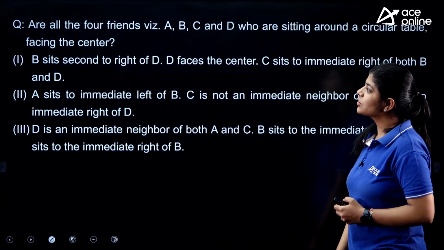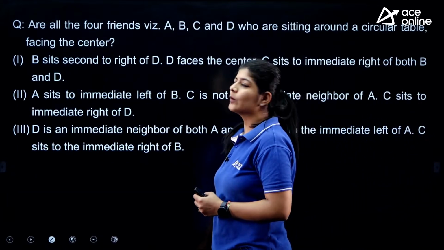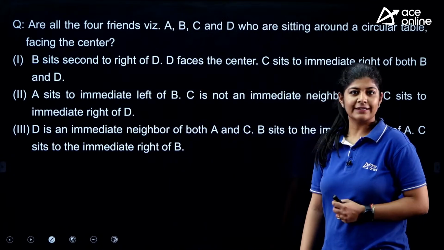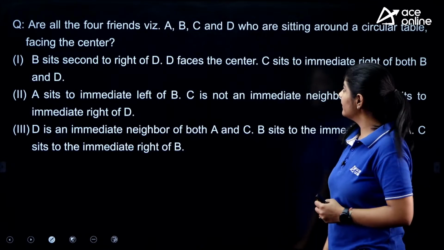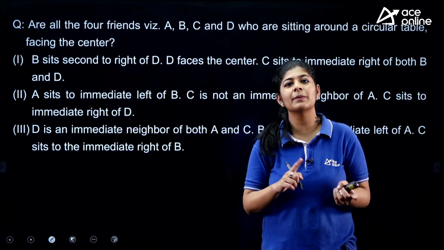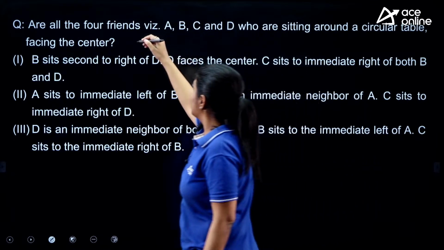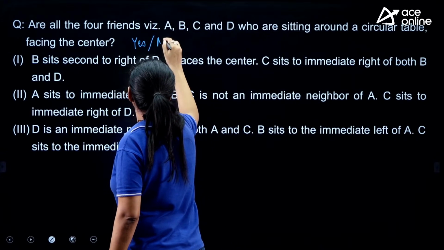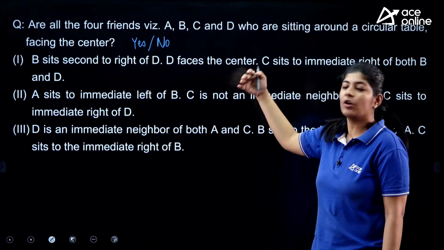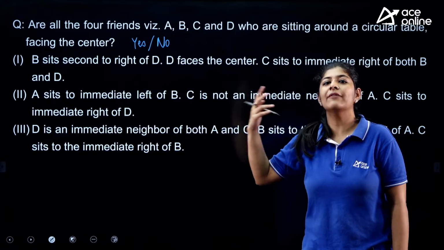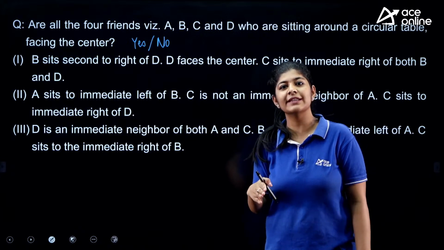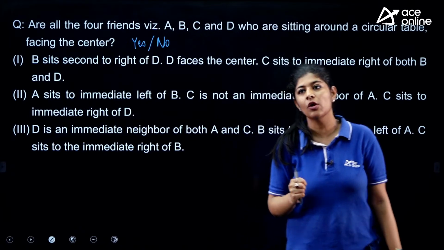So let's move towards the question and let's see what kind of questions we are having and what is the correct answer of them. First, are all the four friends, that is A, B, C and D, sitting around a circular table facing the center? The answer should be in yes or no, right? So here you are having three statements. What you have to do is make the conditions or the arrangement individually, and further you just simply have to check the options.